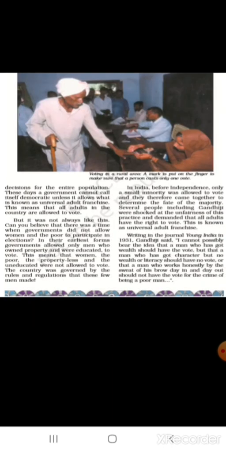So he wrote in his journal Young India that he could not think of a nation wherein a person who has got wealth should have the vote, and a man who has got character but no wealth or literacy should have no vote. That means he demanded universal adult franchise. Gandhiji did not want a few minorities to decide the fate of the majority, and it is not a crime to be poor, and so everyone should be given the right to vote.